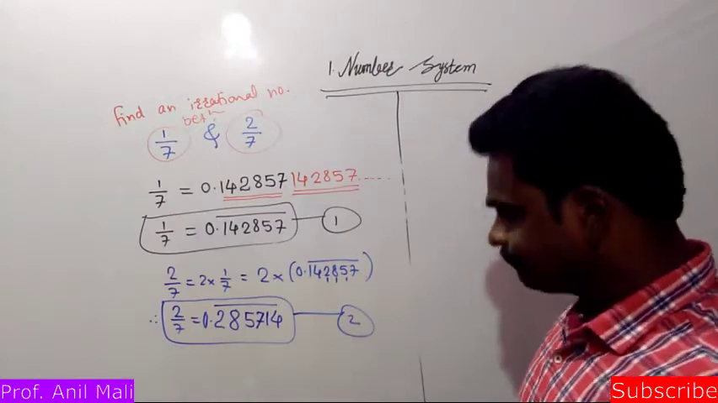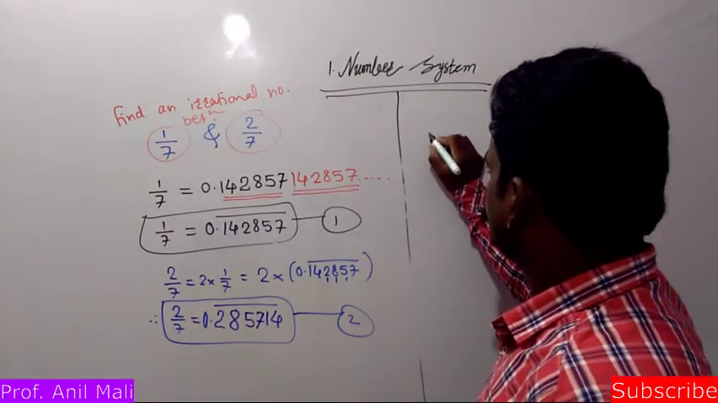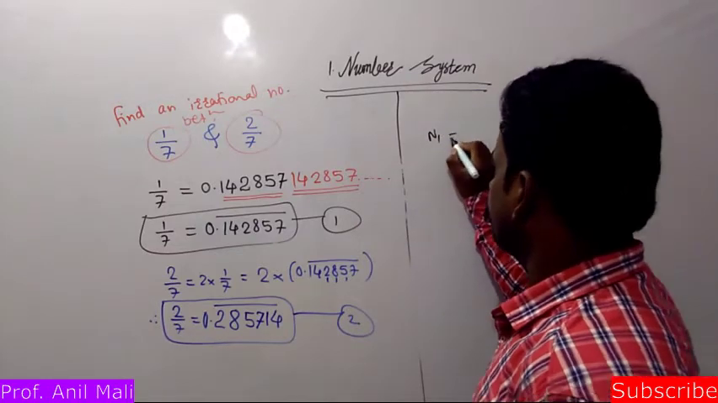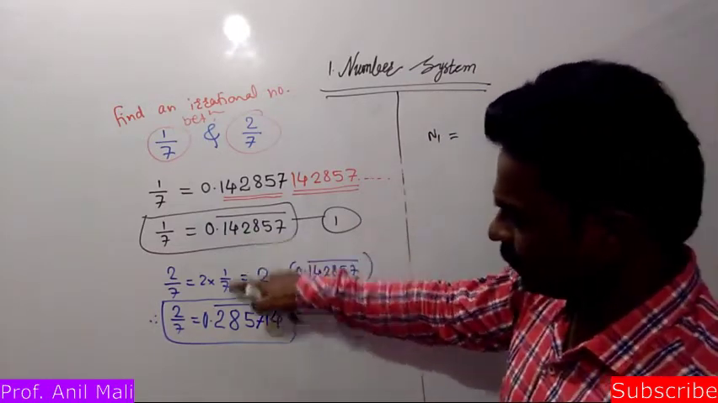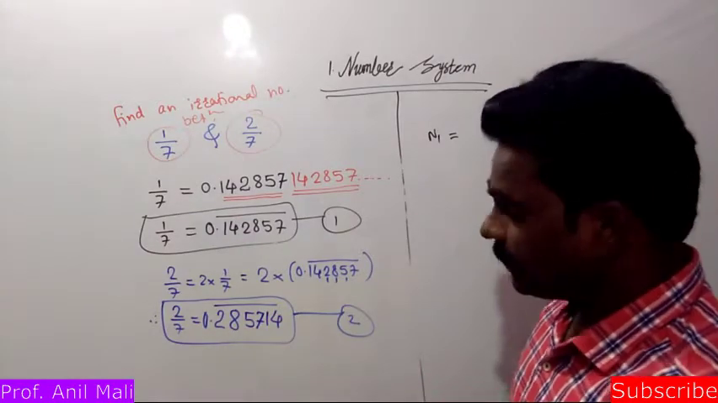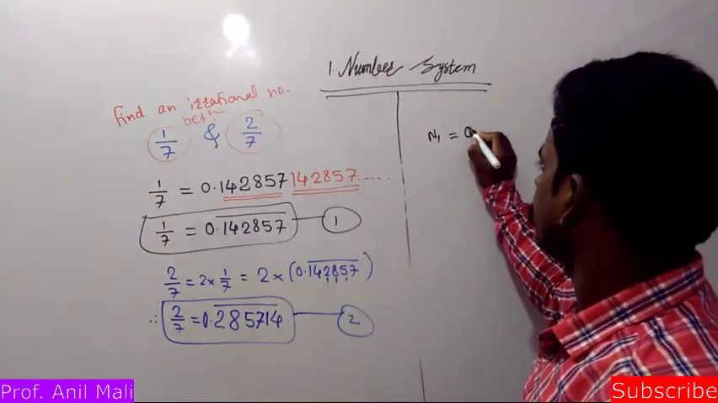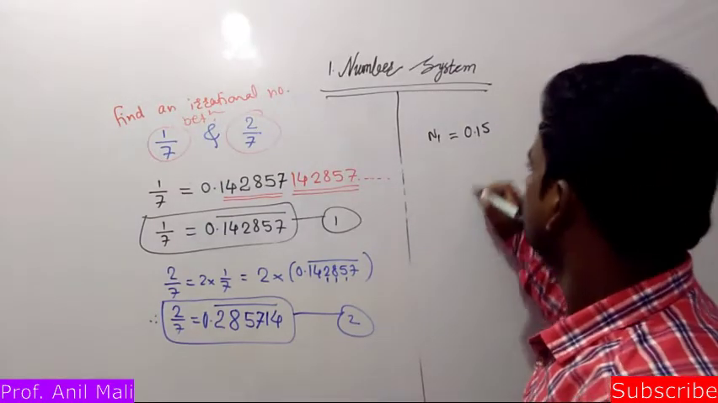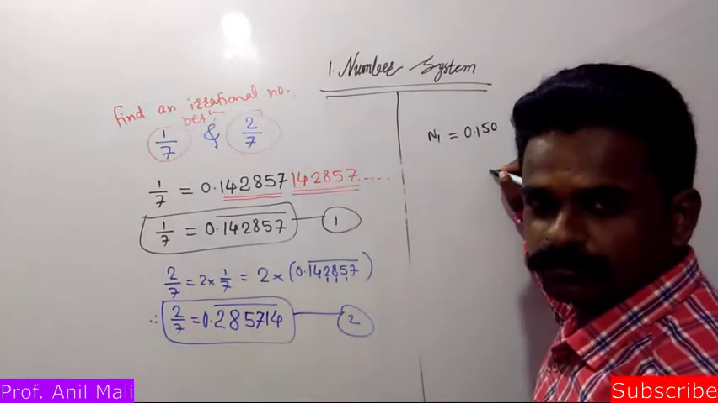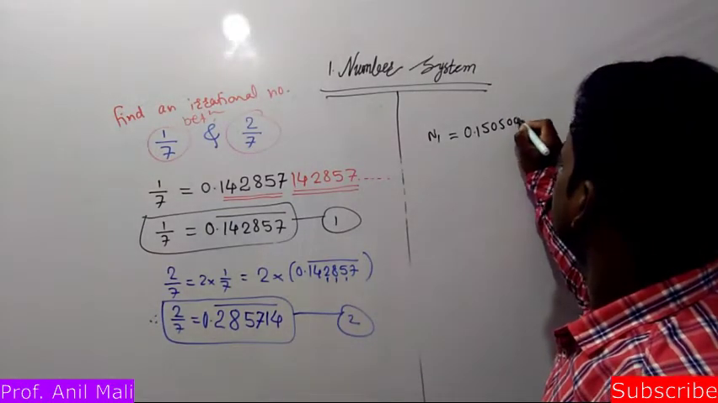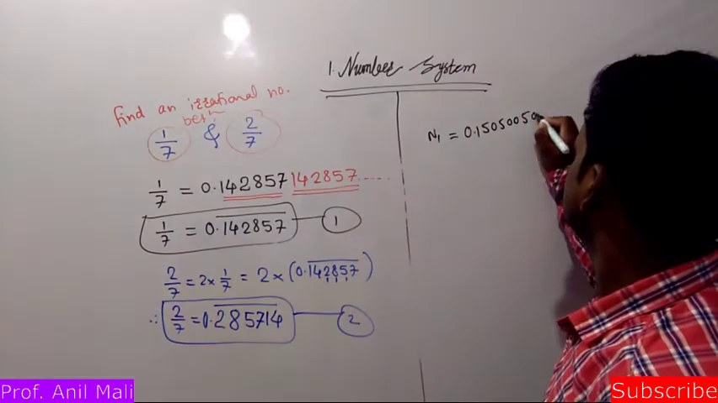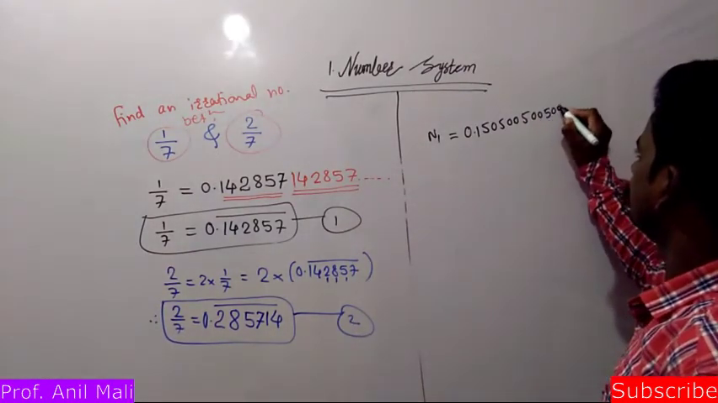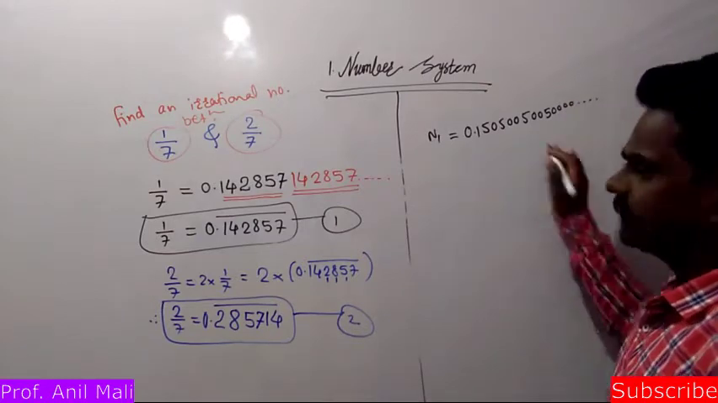So you can write here irrational number 1, n1 is equal to, we can write 0.14 and 0.28, the number between these two. So I can write here 15. Okay, fine, no problem. 150, 500, 500, then 540 and so on.